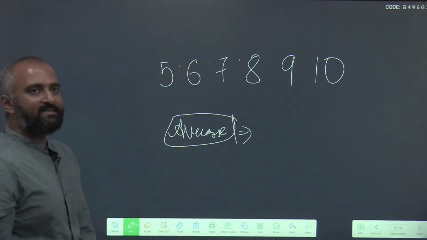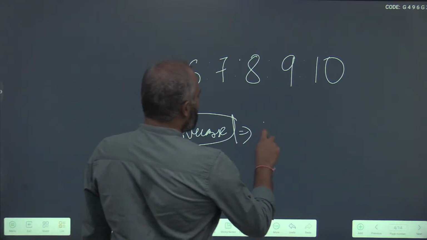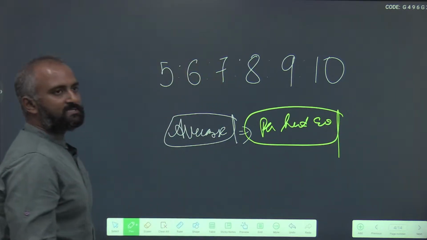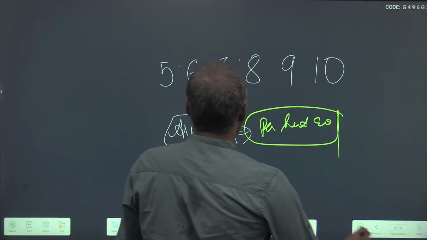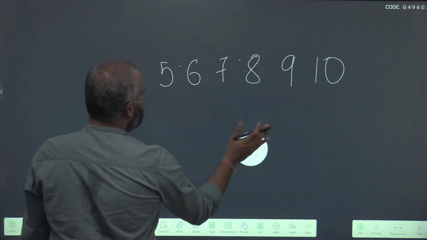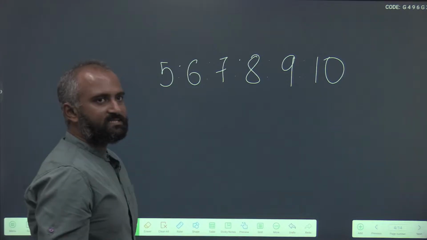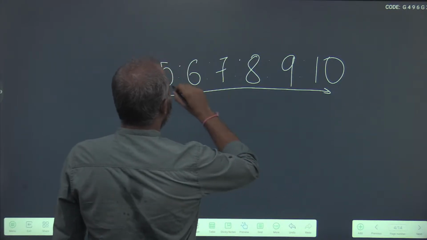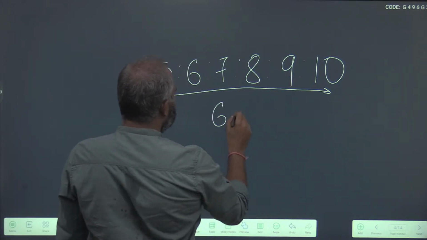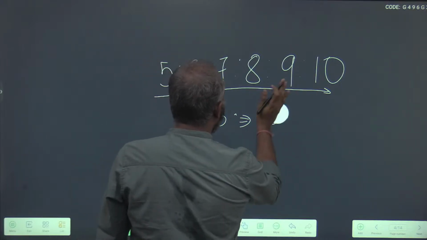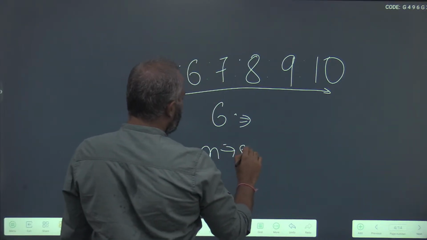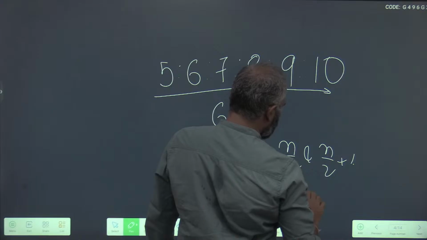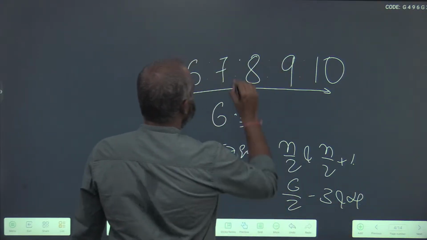What is an average? Average is that imaginary per head equal value which returns the same sum as the actual values. Now we have already seen yesterday what the average of an arithmetic progression will be. It will be in the middle. There are 6 terms. If n is even, the middle will lie in n by 2 and n by 2 plus 1. So 6 by 2 is 3, the middle will lie in the third and fourth term.